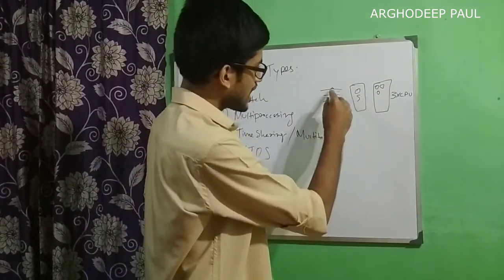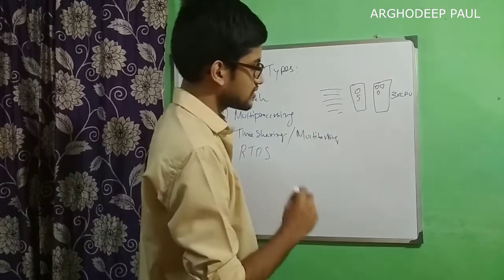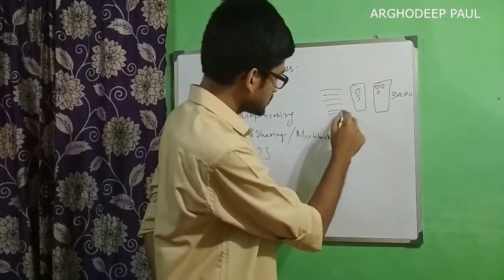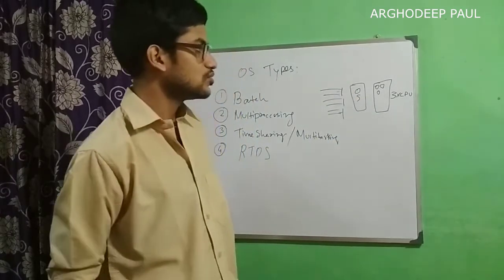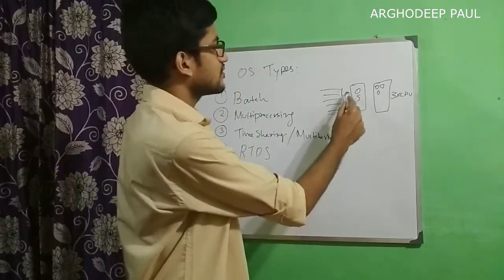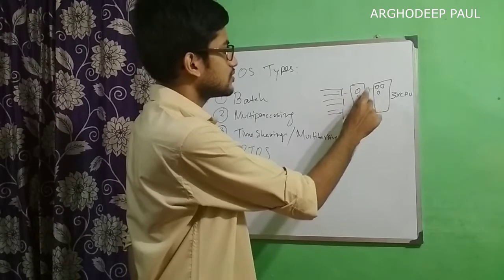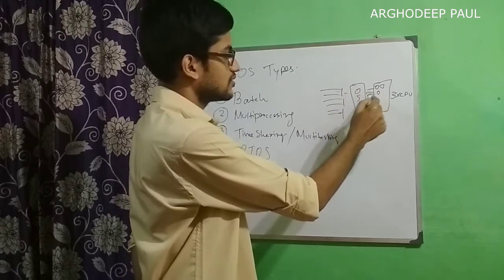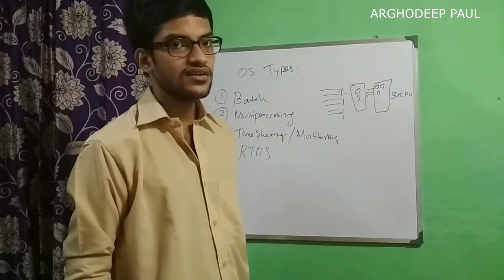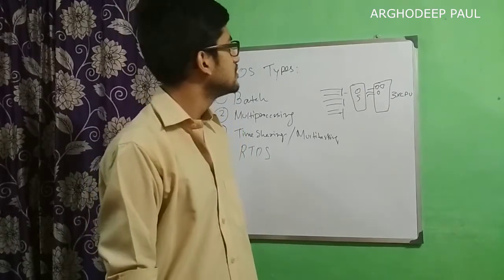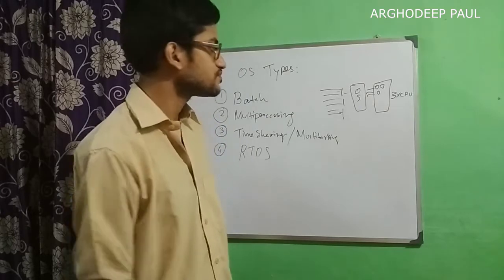So we have 6 processes, 6 tasks. It will divide the tasks like that, 2, 2, 2, and dedicate them to the processors. So each processor will be executing 2 tasks.